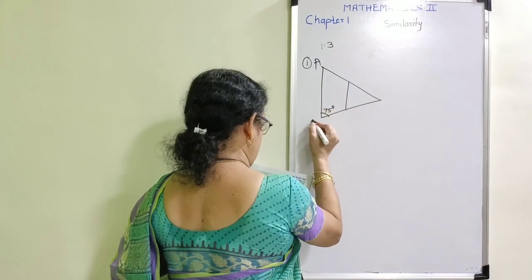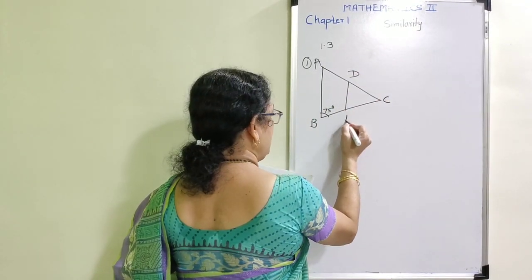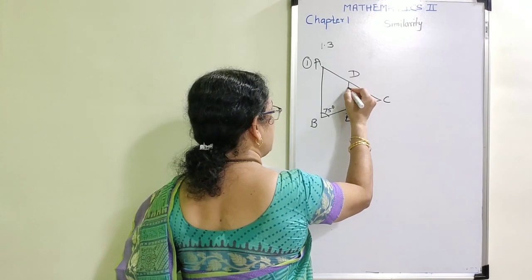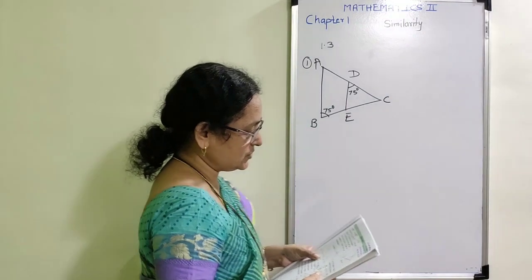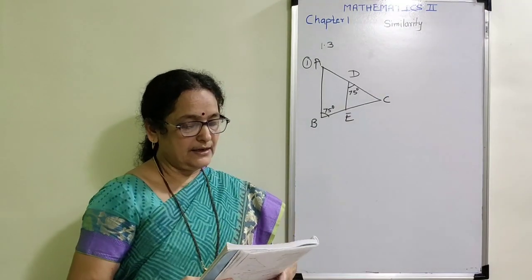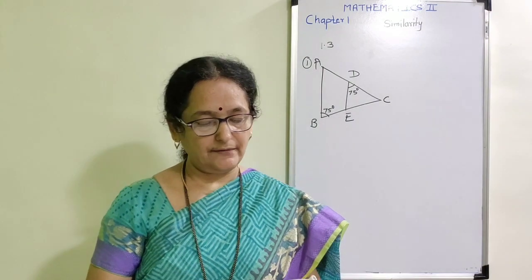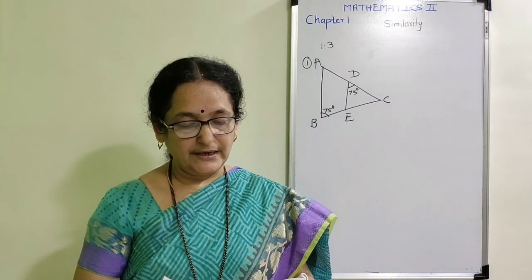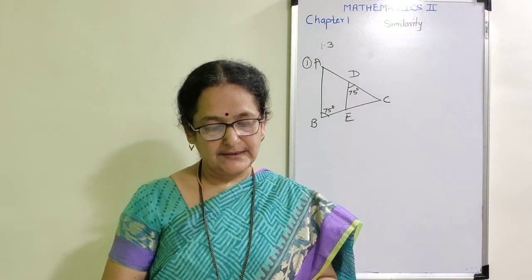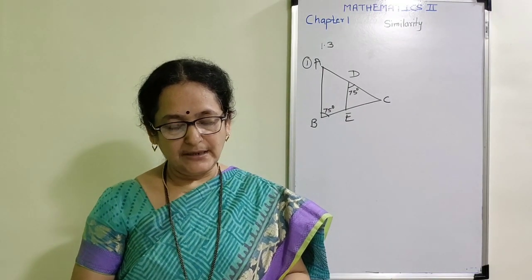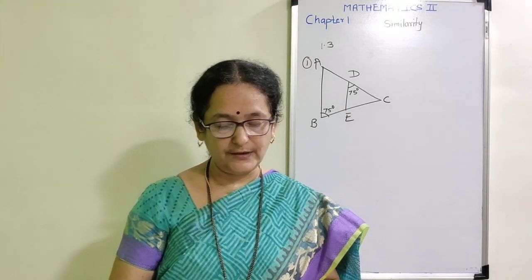This angle is given as 75 degree. Triangle is A, B and C. This is D, E and C. Now I am reading the given question. In figure, angle ABC is equal to 75 degree and angle EDC is equal to 75 degree. State which two triangles are similar and by which test. Also write the similarity of these two triangles by a proper one-to-one correspondence.